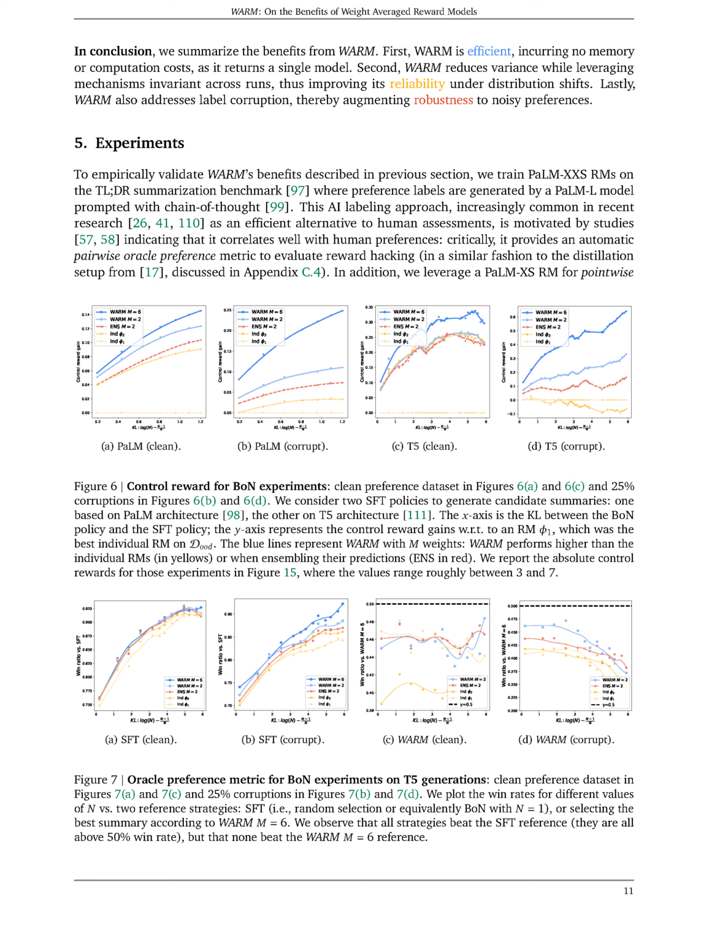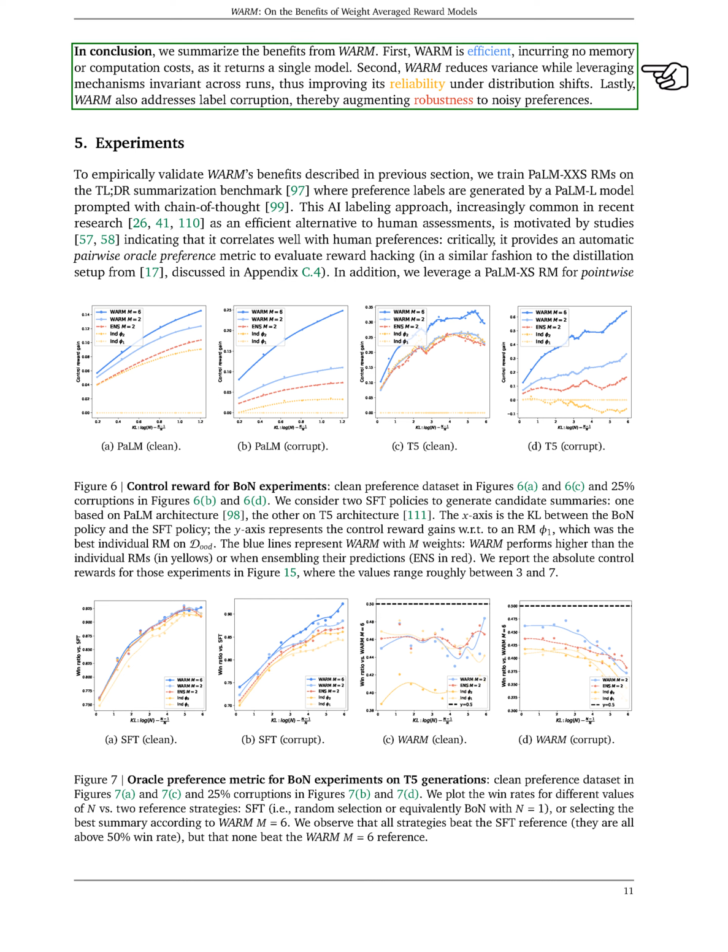Section Summary. The WARM strategy offers several benefits. Firstly, it is efficient as it requires no additional memory or computation costs since it returns a single model. Secondly, WARM reduces variance by leveraging mechanisms that are invariant across runs, resulting in improved reliability under distribution shifts. Lastly, WARM addresses label corruption, enhancing its robustness to noisy preferences.